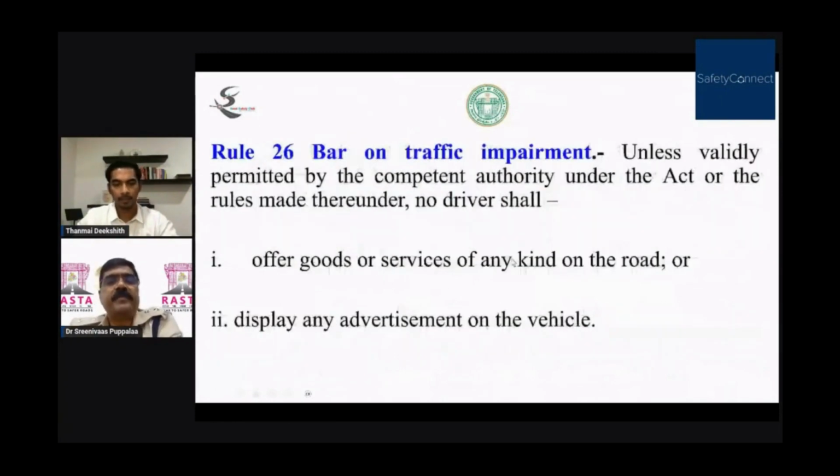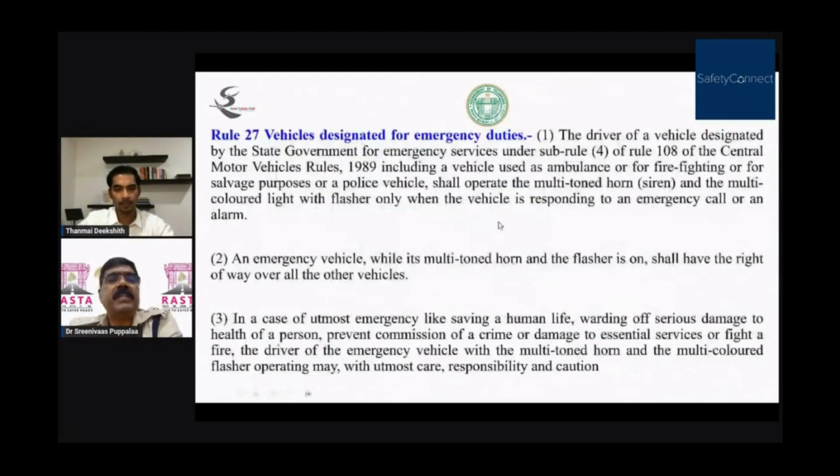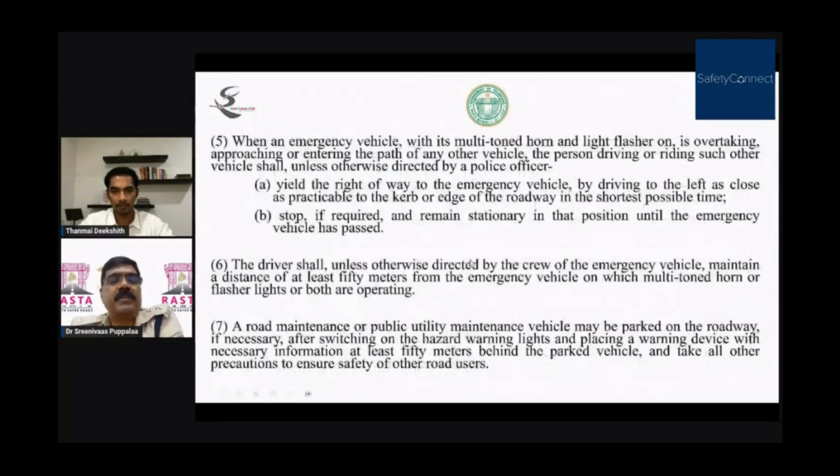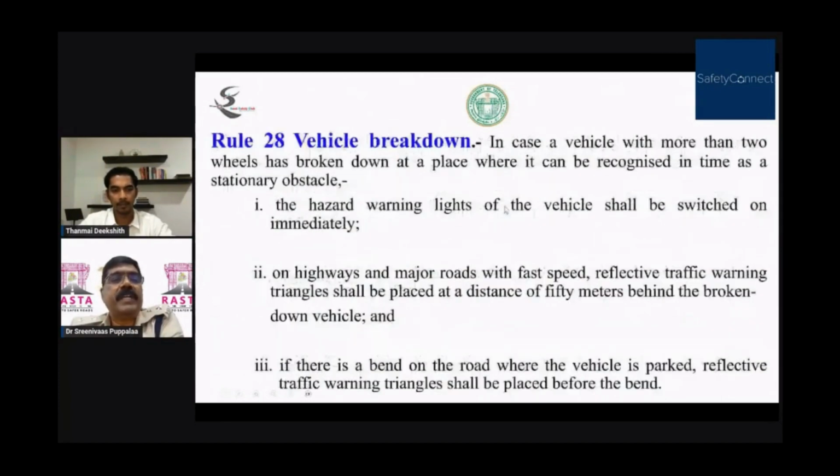Vehicles designated for emergency duties. You should give priority to the ambulance, fire, police, etc. There is first priority to a fire service vehicle, second priority to an ambulance, third priority to a police service vehicle. These are vehicle breakdowns. If the vehicle breaks down, how to take precautions, etc.